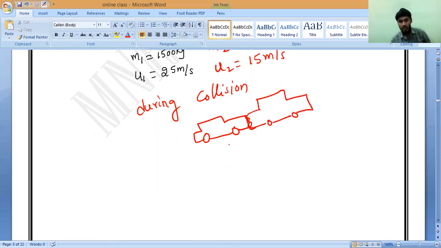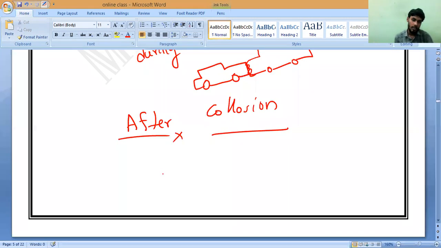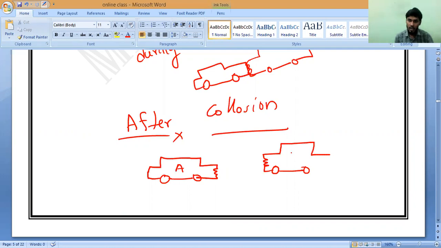This is during collision. Now, after collision, what will happen? Again, they will start moving in the same direction, but with some damage. So after collision, this is again car A and this is car B. Mass is constant, correct or not?